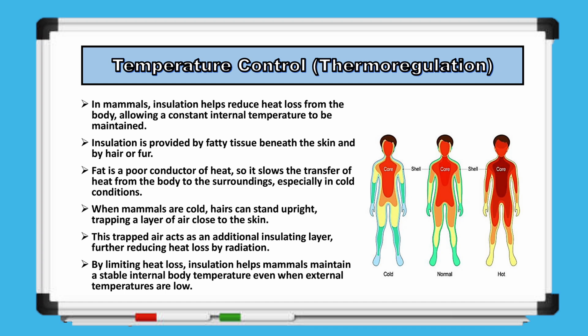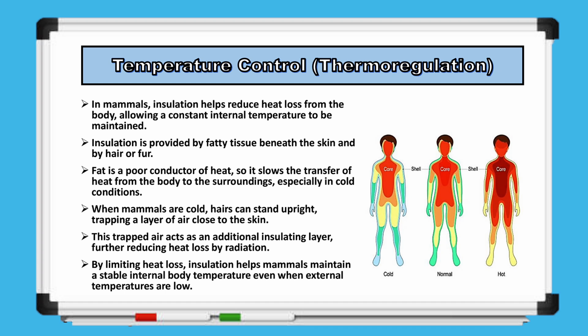In mammals, insulation plays a crucial role in reducing heat loss from the body, helping to maintain a constant internal temperature. This insulation is provided by layers of fatty tissue beneath the skin as well as by hair or fur. Fat is a poor conductor of heat, so it slows the transfer of warmth from the body to the environment, which is particularly important in cold conditions.